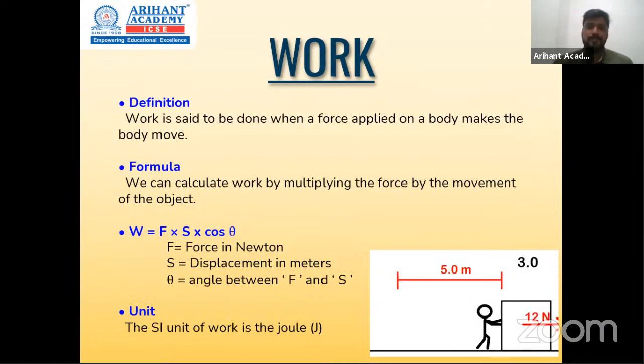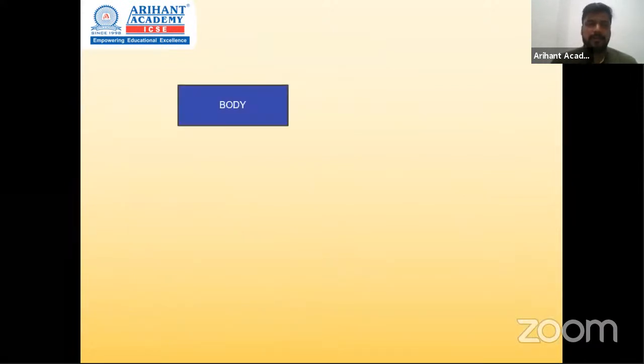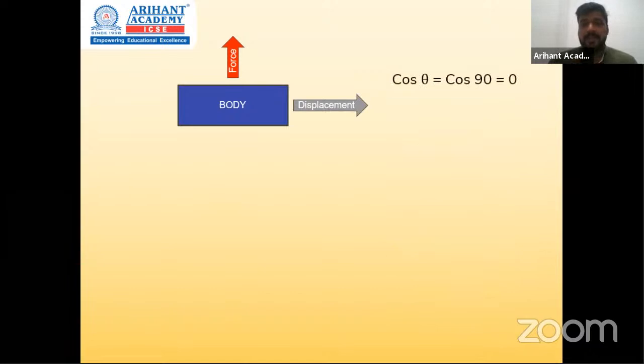Now let's have a look at some special cases where things are not just force into displacement. Let's have a look at the body over here. Imagine you apply a force in the upward direction, but the body ultimately moves to the right. In this case, what is the angle between the force and displacement? 90 degrees. So this will be cos 90, and the value for cos 90 in trigonometry is found out to be 0.